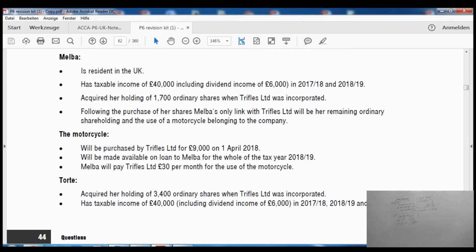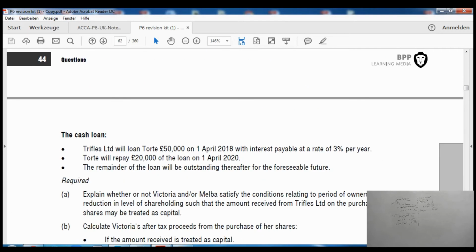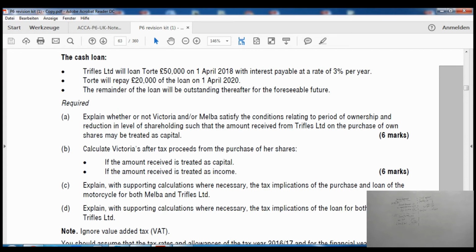Only 450 shares from Melba are being bought back, so she will have some shares in the company after that. Now we'll have to see the reduction in the level of ownership.